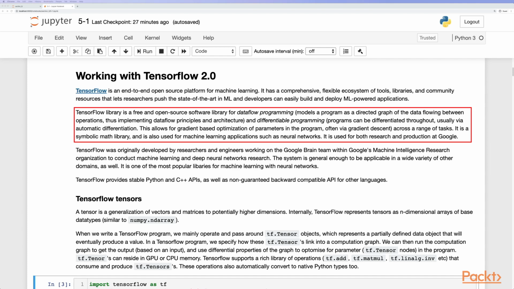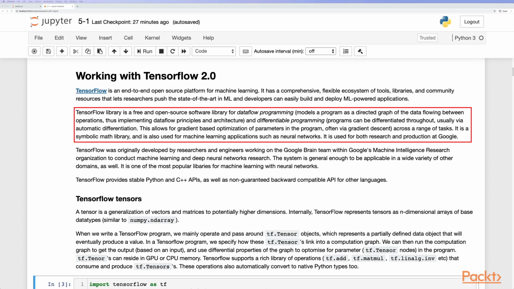TensorFlow Library is a free and open source software library for data flow programming, which models a program as a directed graph of the data flowing between operations, thus implementing data flow principles and architecture, and differentiable programming, where programs can be differentiated throughout, usually using automatic differentiation. This allows for gradient-based optimization of parameters in the program, often via gradient descent, across a range of tasks.